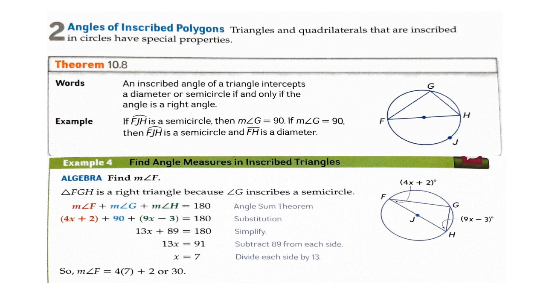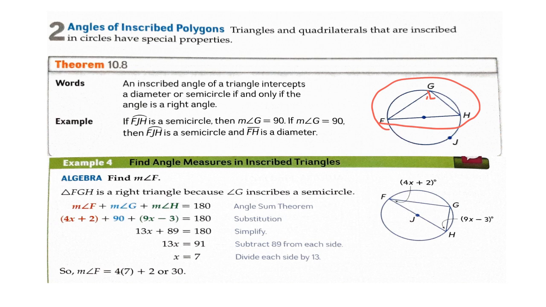That means if one side of an inscribed triangle is the diameter, then the other two sides must form a right angle. For example, if FGH is a semicircle, then the measure of angle G is equal to 90 degrees.